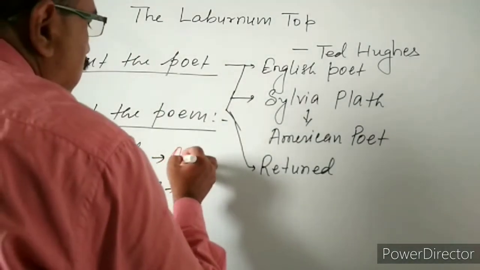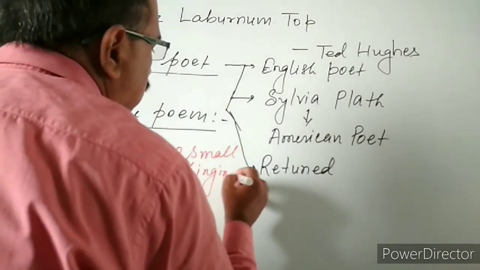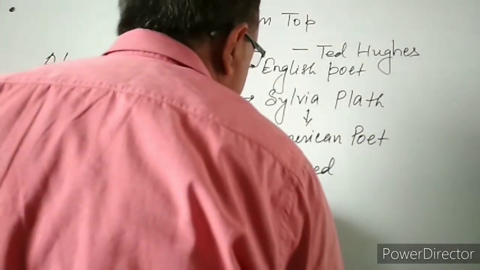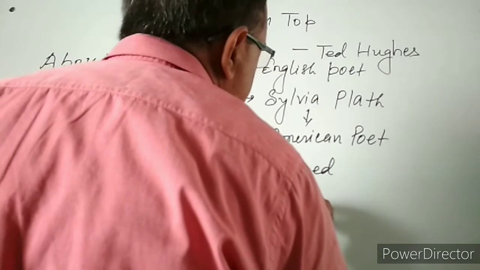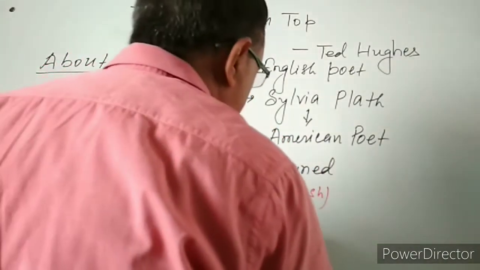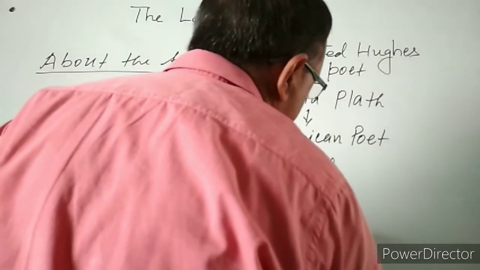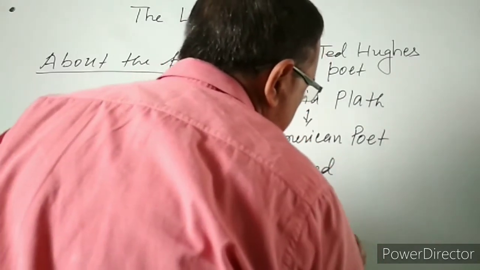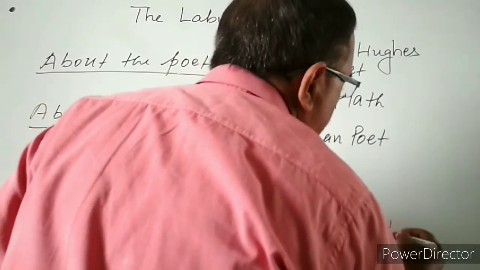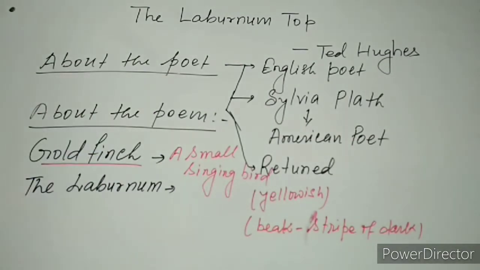Goldfinch is a small singing bird, and you will find that her body is yellowish, only the beak has a stripe of dark color. So this is our goldfinch.